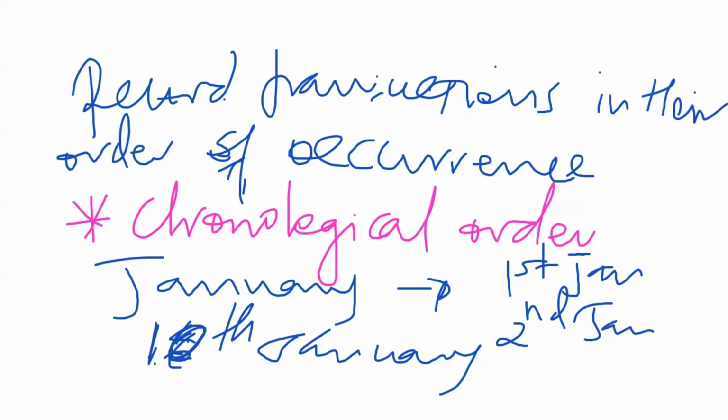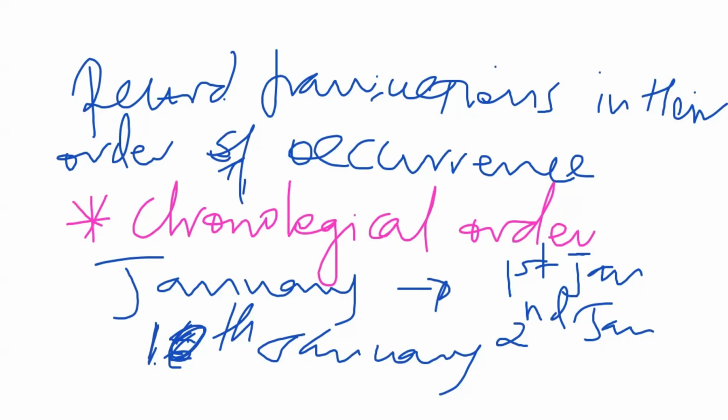As long as those transactions were happening in the same month, they should follow that chronological order, or the order of occurrence.